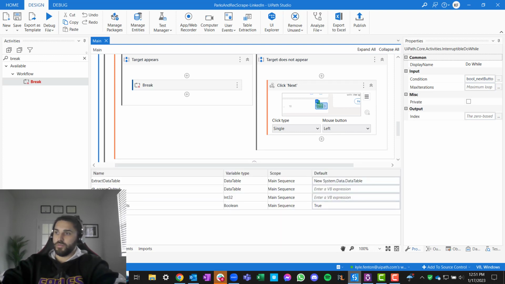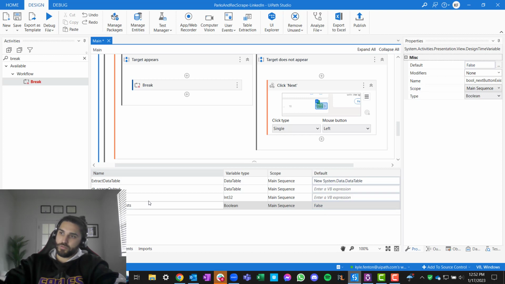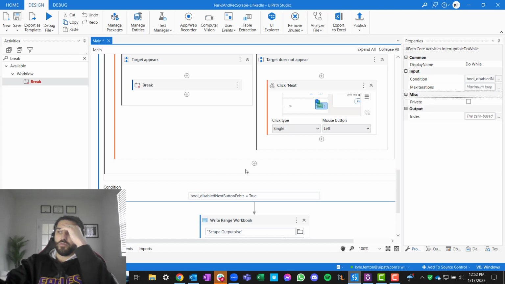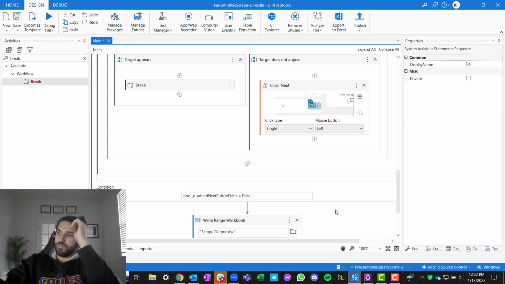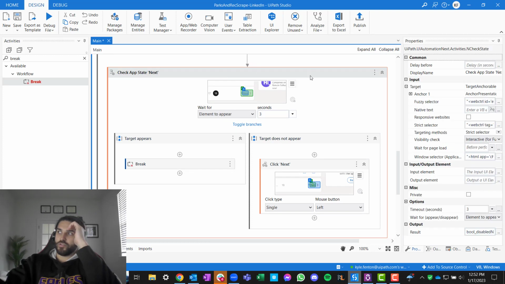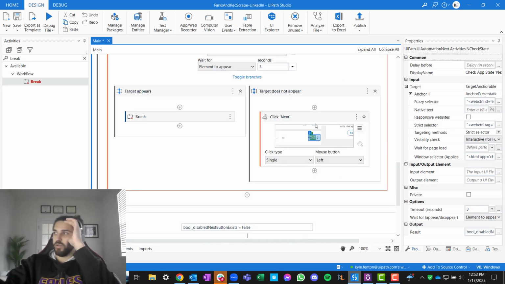Ah, I know what I did with the logic. Okay. We're going to start with this on false. And instead of calling it next button, let's call it disabled next button exists, just for easy. I could have left the same variable, but now we know as long as this equals false, right? Because if this is now true, I guess you don't even need the break. I guess the break is just an extra catch. Huh, interesting the way I'm thinking about it, but that should work now, right?